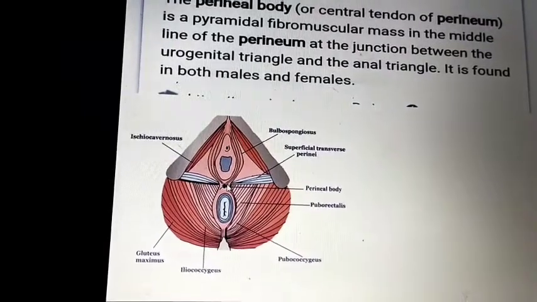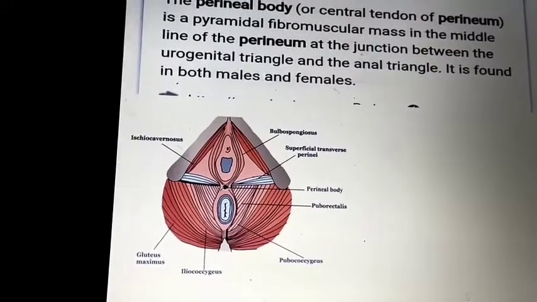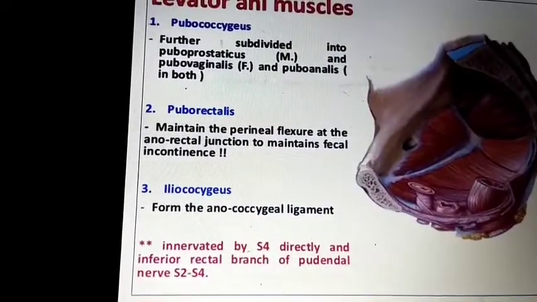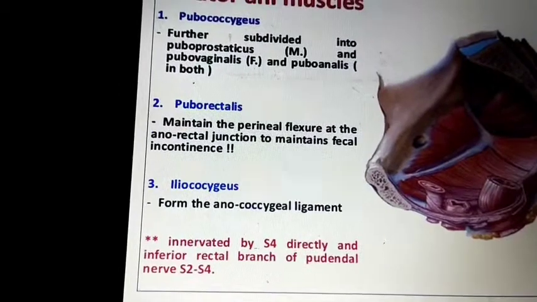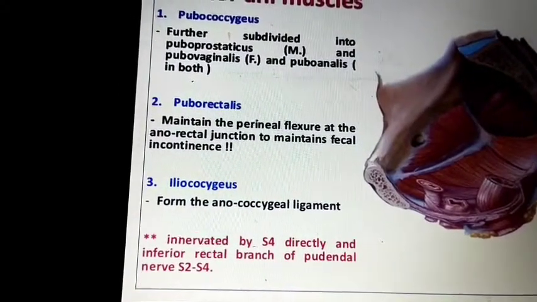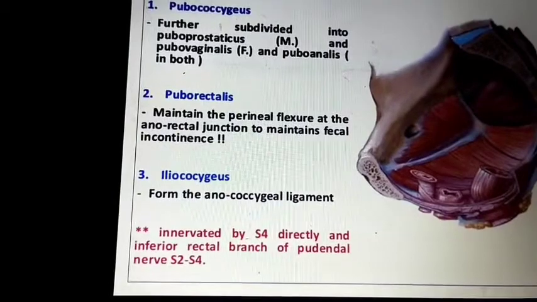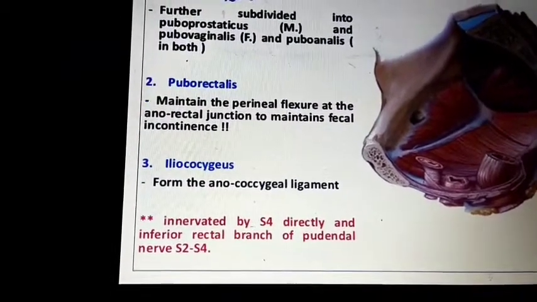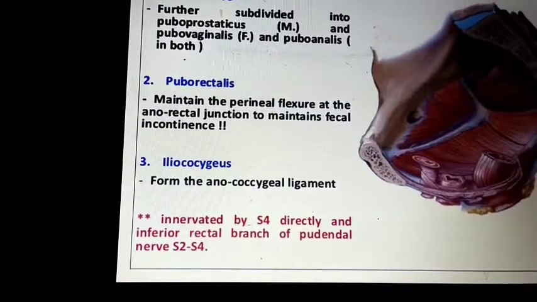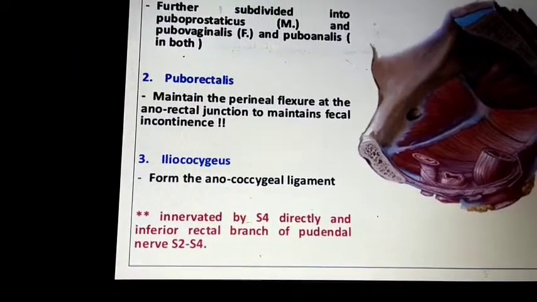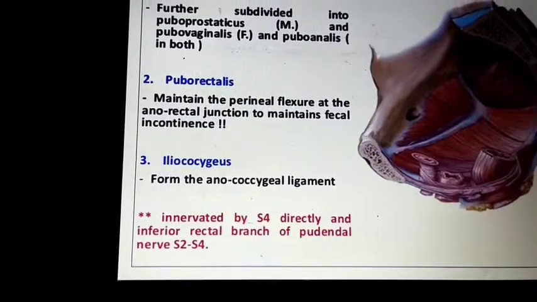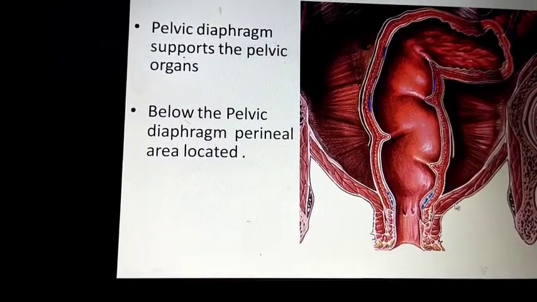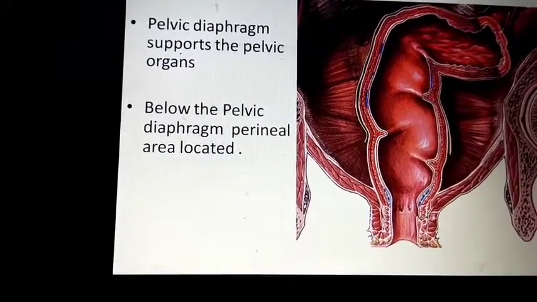I am going very briefly, and then we will go to the anatomy of the lower limb. There is another muscle, the levator ani muscle. We divide the pelvis into low and high: above the levator ani is the higher pelvis, and below it is the lower pelvis.